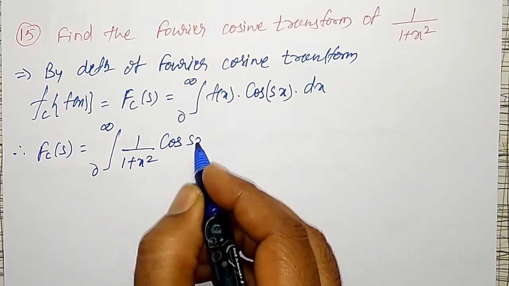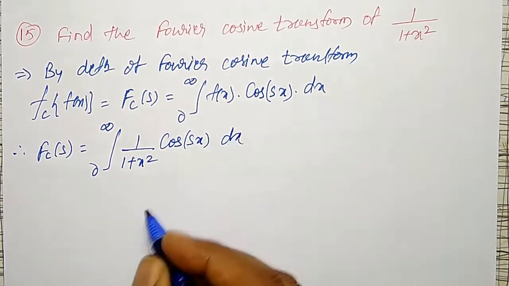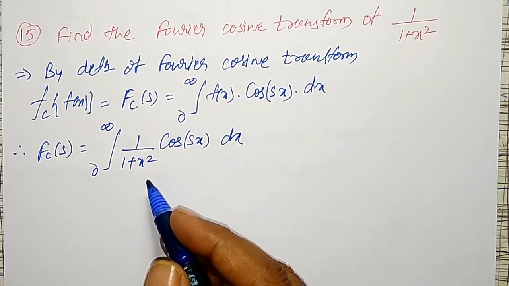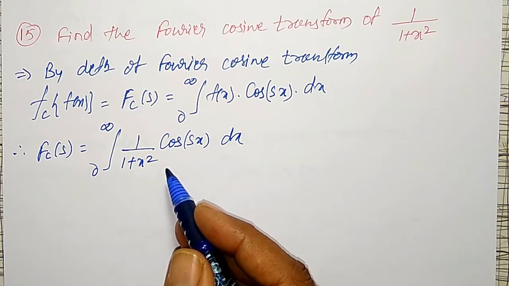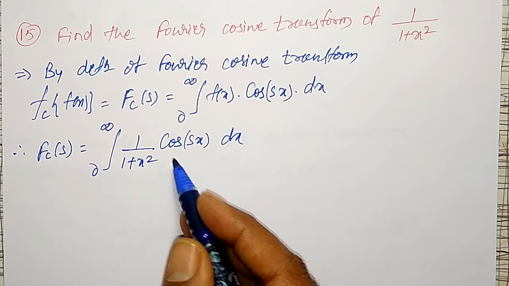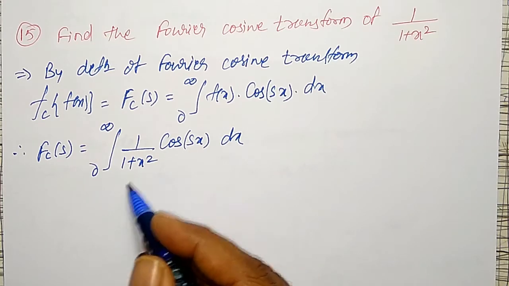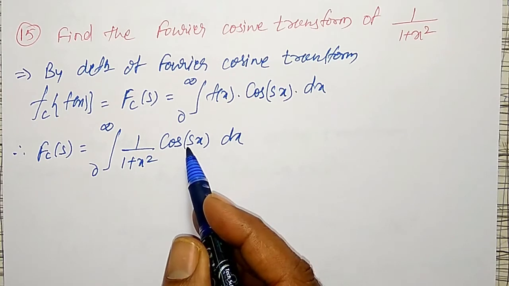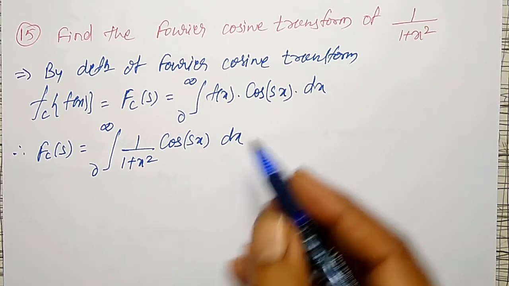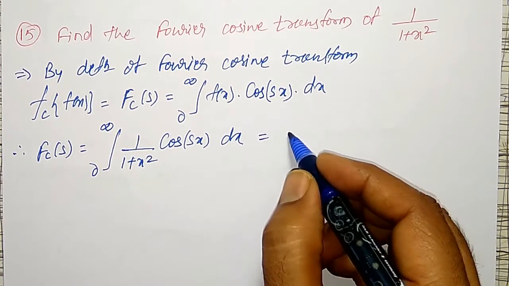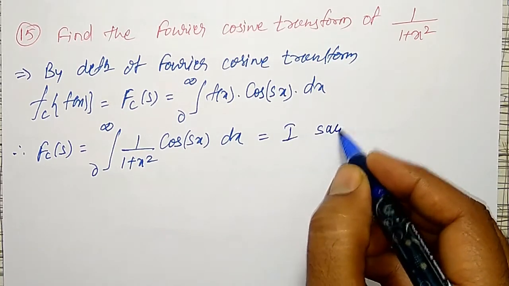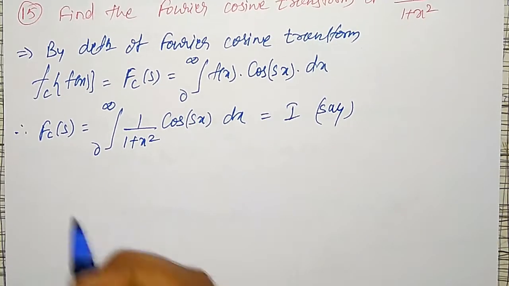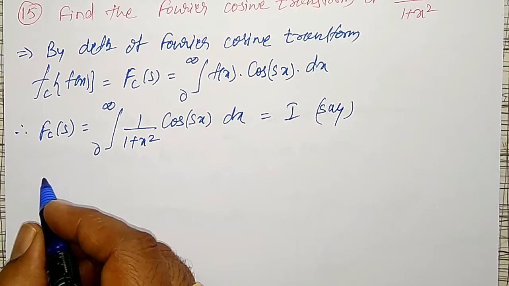into cos sx dx. Now to integrate this one, it is not directly integrable. That's why I have to differentiate under integral sign so that one of the x I will cancel. Here this function is a function of x and s. Therefore, I have to differentiate with respect to s here. Before that, let me call this as equal to I.